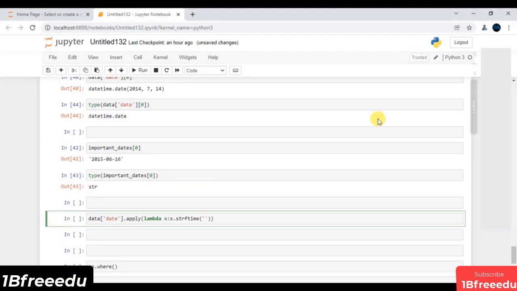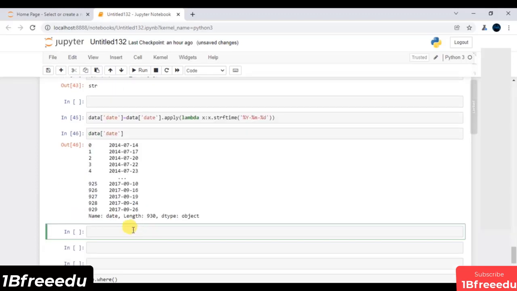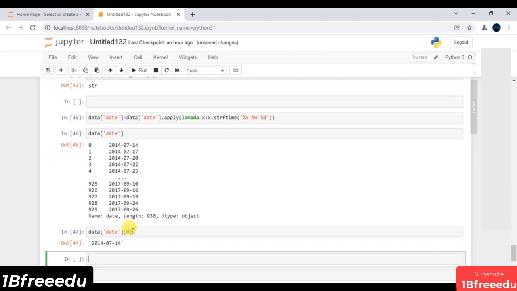So I will use percentage, then capital Y. Then percentage, then small m. Then percentage, then small d. Let me update it and execute this line of code. And if I access data of the 0th index and execute it, congratulations, you are done.